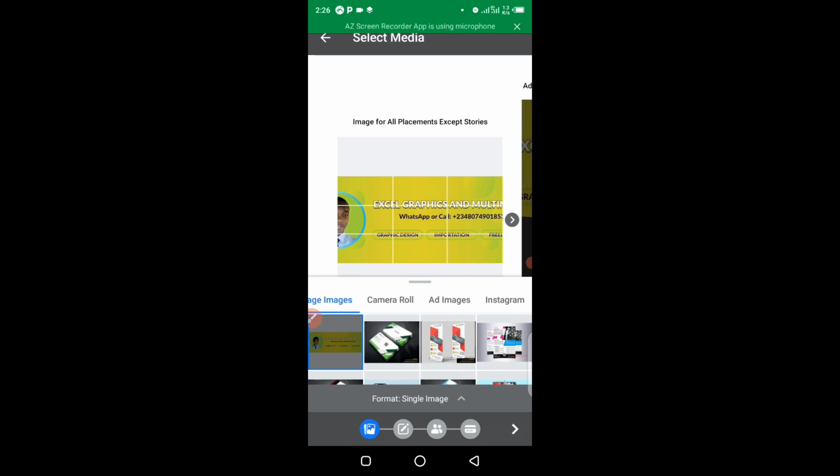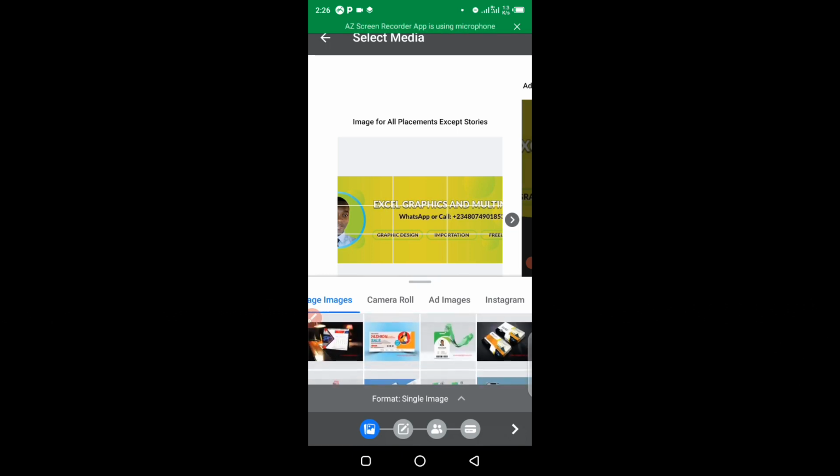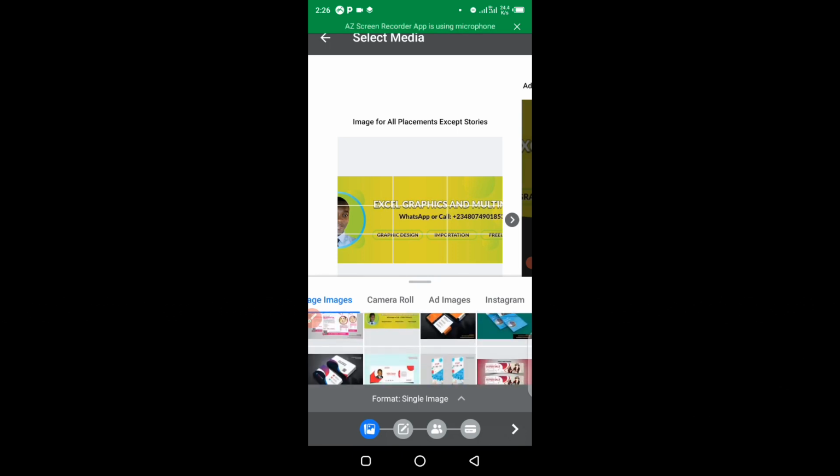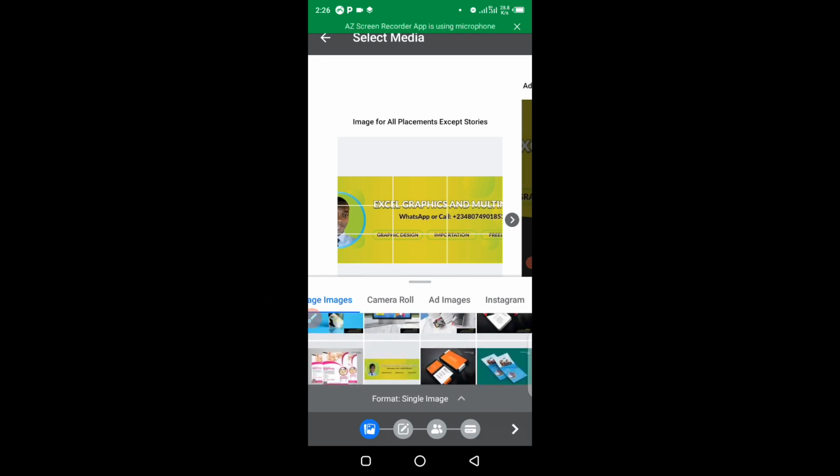So at this point, these are the page images I have on Facebook right now. Okay, so these are the page images. Now, let's say you want to use your camera roll. You have to click on camera roll. When you click on camera roll, you select the picture you would like to use from the camera roll.